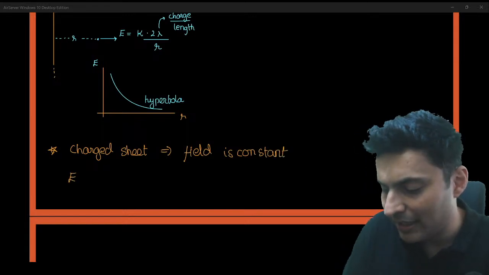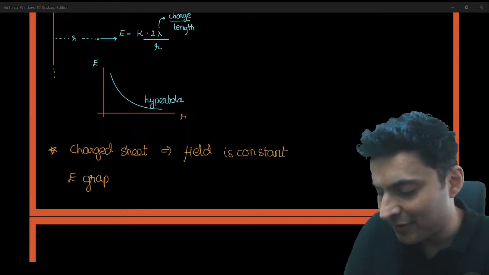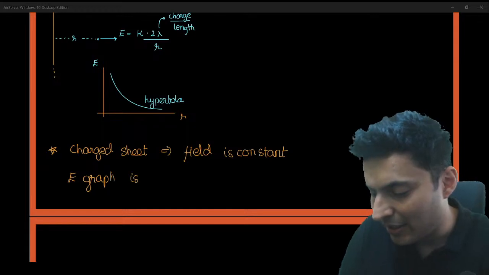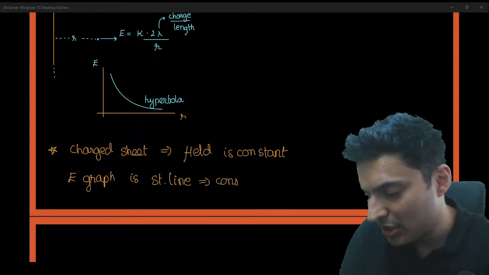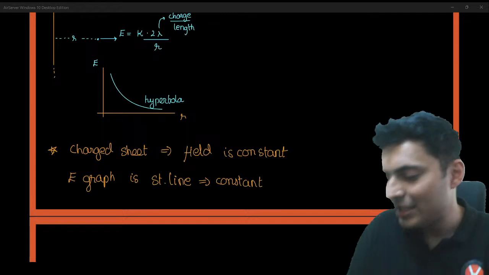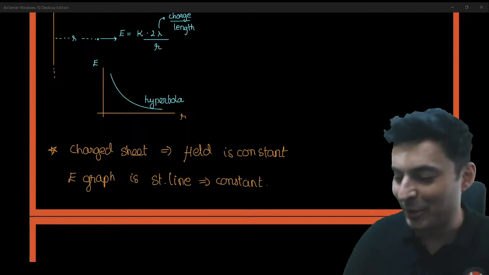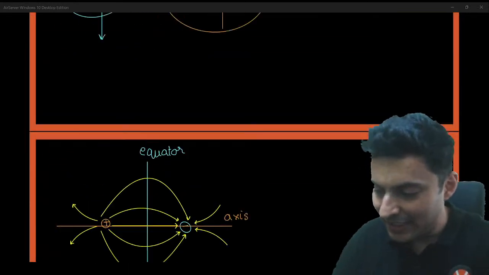Hence the field graph is a straight line which is constant. So there is no fun in drawing that. There is no fun at all in drawing that. Okay, everybody fine till here?